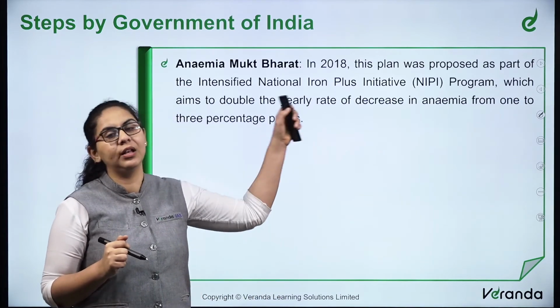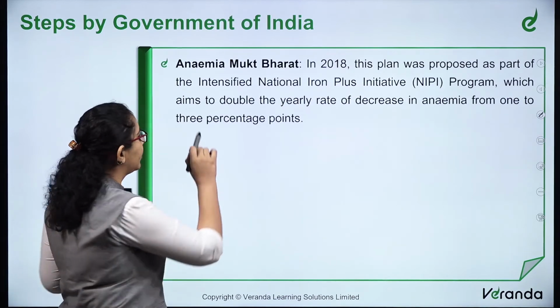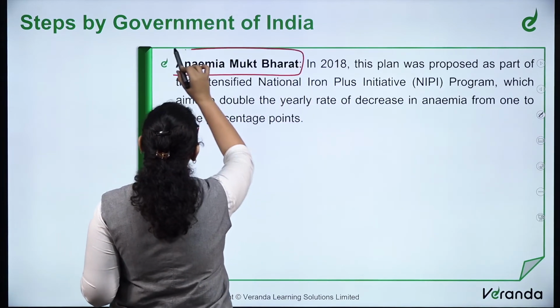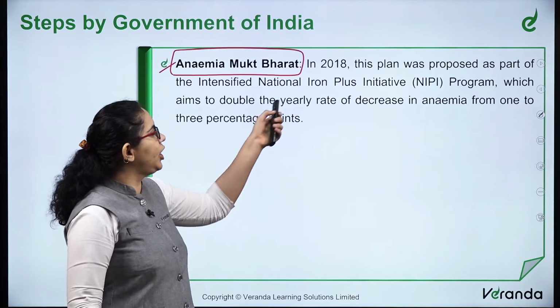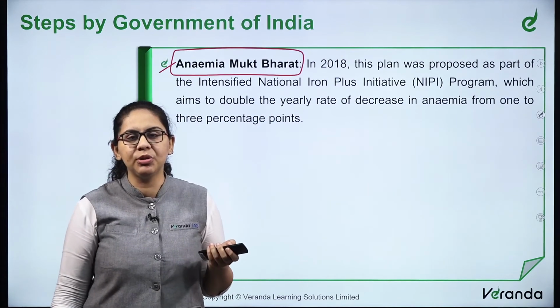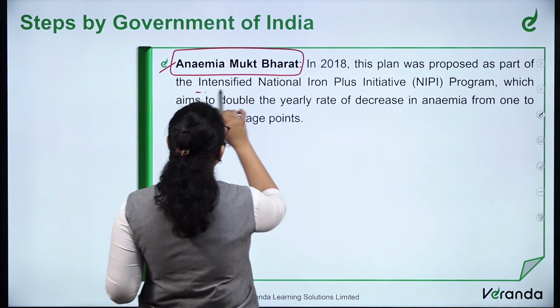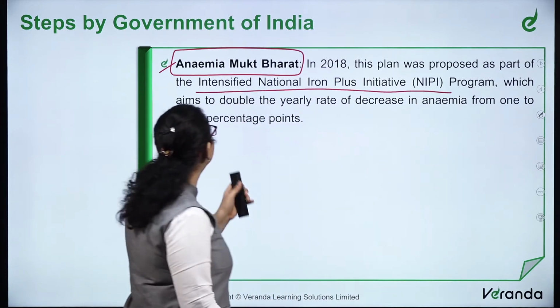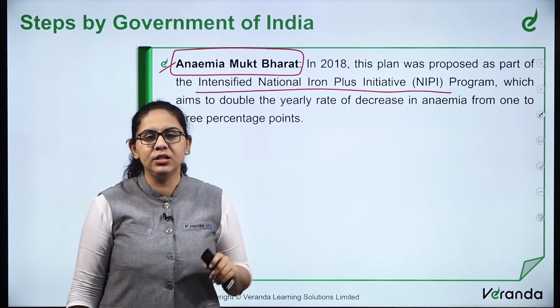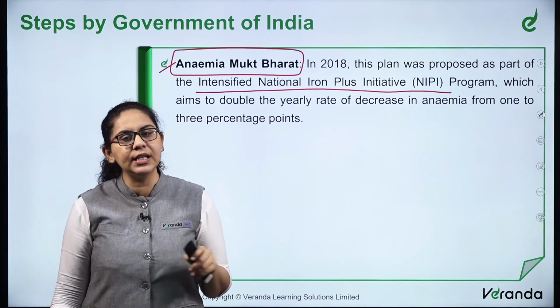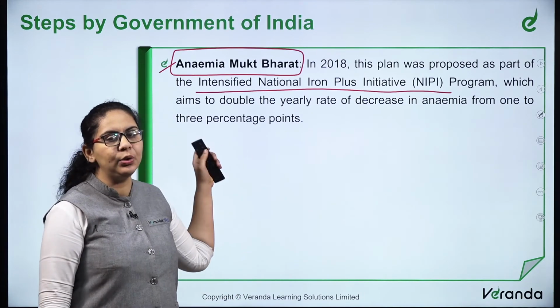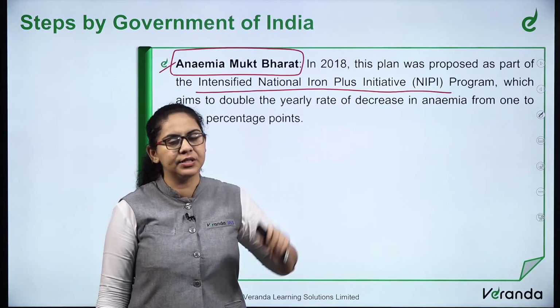Anemia Mukt Bharat in 2018. Anemia Mukt Bharat, Anemia Free India. In 2018, this plan was proposed as part of the Intensified National Iron Plus Initiative Program, which aimed at doubling the yearly rate of decrease in anemia from 1 to 3 percentage points.